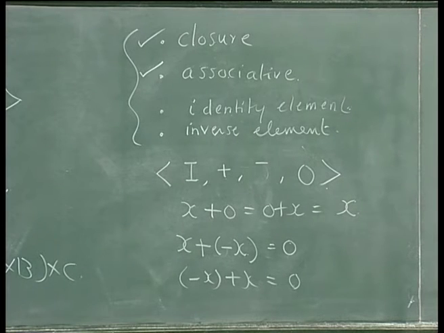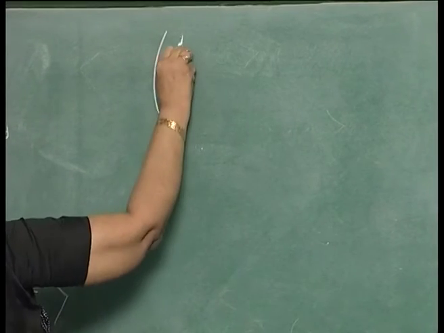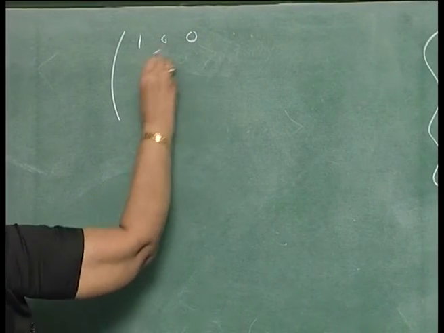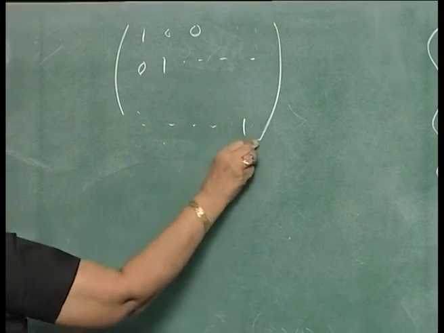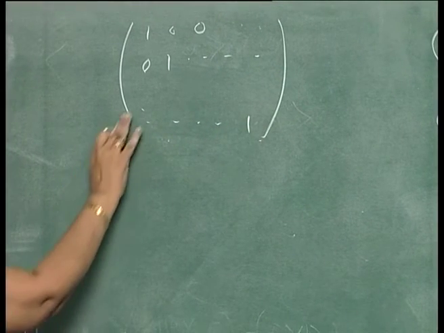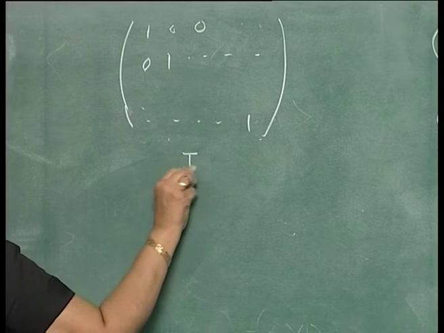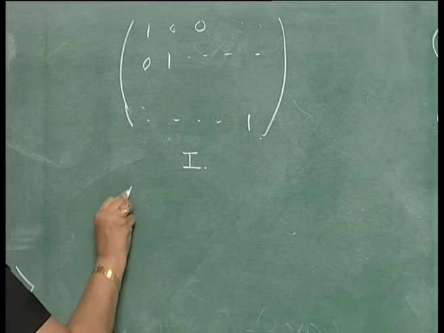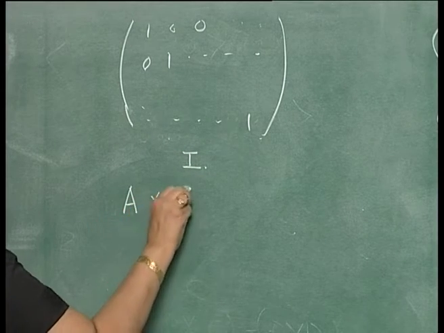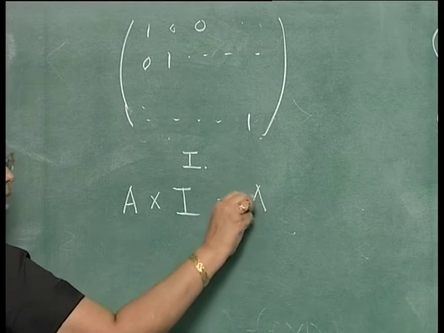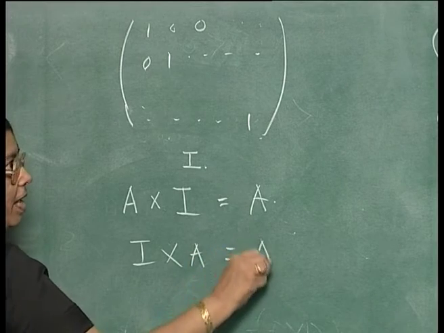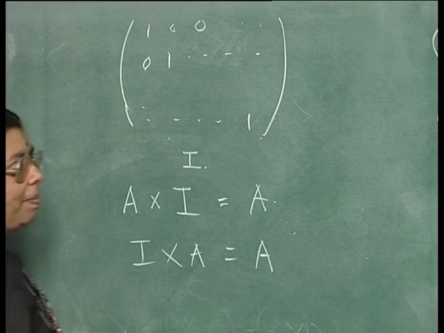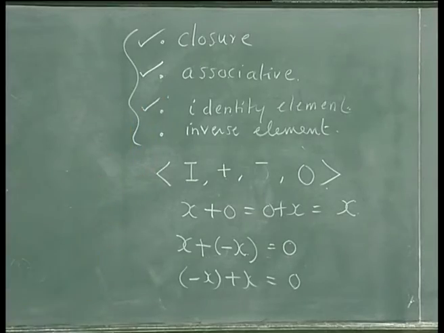Now, if you take the identity matrix of size n by n, which is 1, 0, 0, 0, 0, 1, etcetera, 1, this is the identity matrix of size n by n, denoted by I. Then, if you take any matrix, A into I will give you A, and I into A will give you A. So, this is an identity element for this.